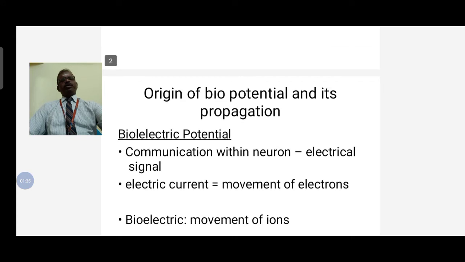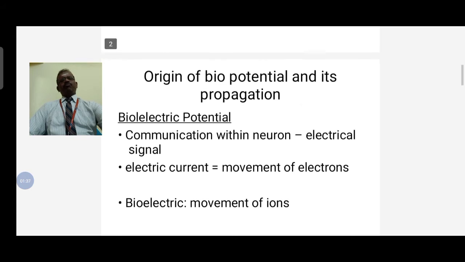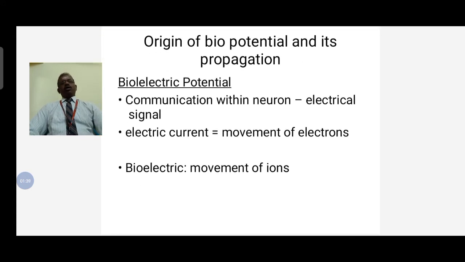In the first unit, the first topic is origin of biopotential and its propagation.